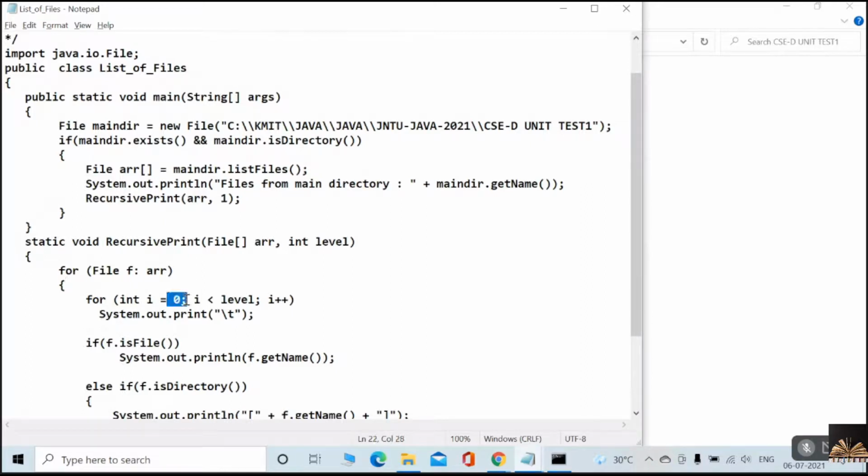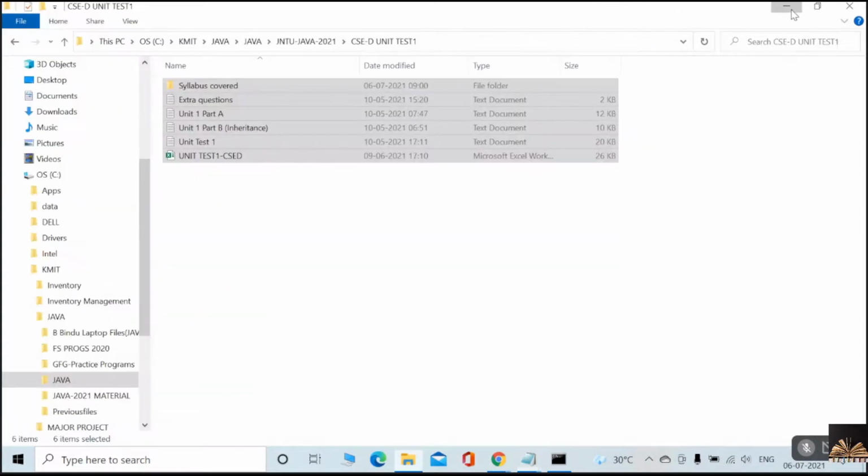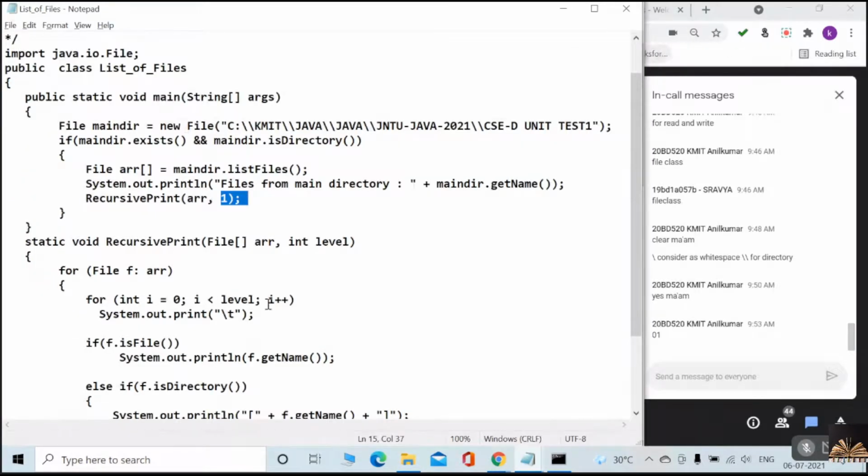i is equal to 0, and if i is less than level, suppose initially the level is 1, no? Yes or no? If the level value is 1, then you need to print a tab space. After printing the tab space, on that file f, whichever entry you just took from the array, you check whether it is a file or not.